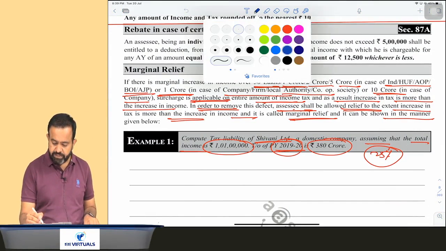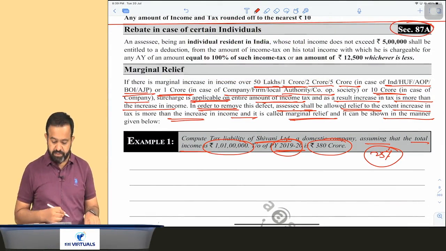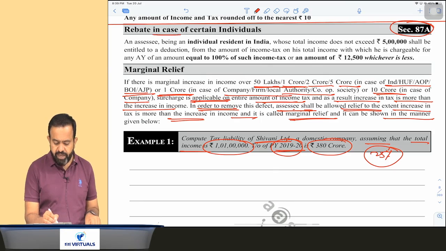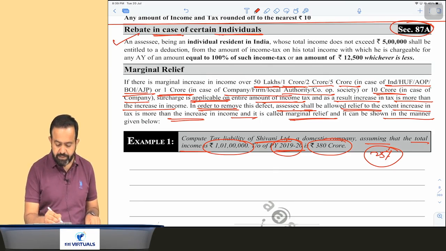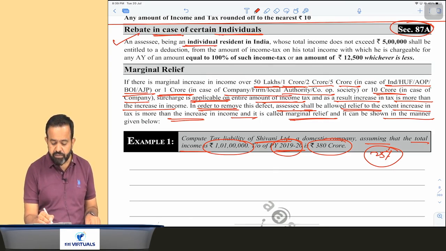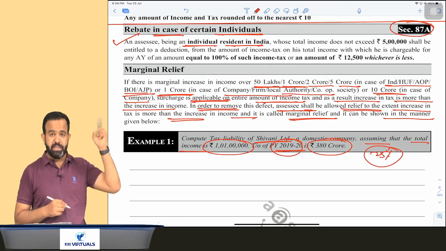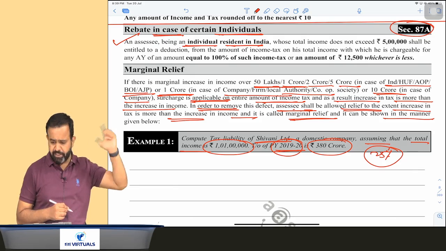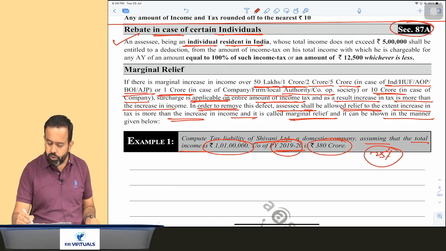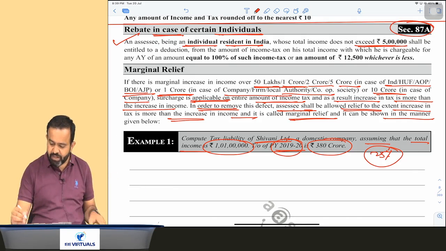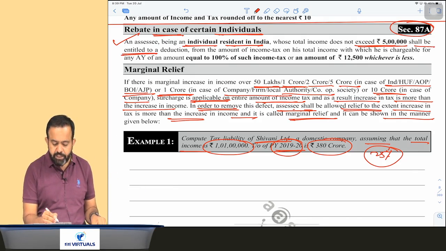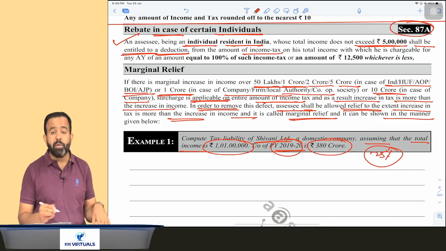This rebate says: rebate under section 87A, rebate in case of certain individuals. This section says that an assessee being an individual resident in India, means a resident individual, whose total income does not exceed 5 lakh, means total income is up to 5 lakh, shall be entitled to a deduction from the amount of income tax.